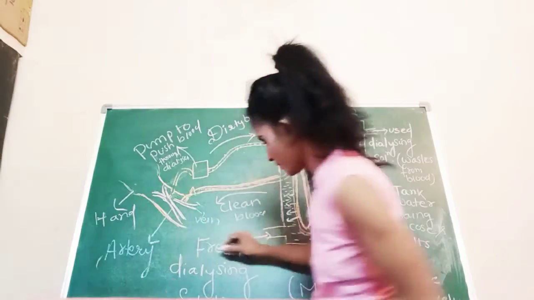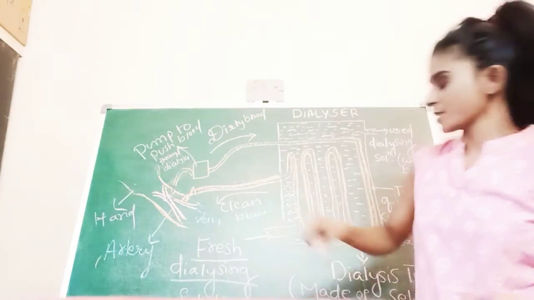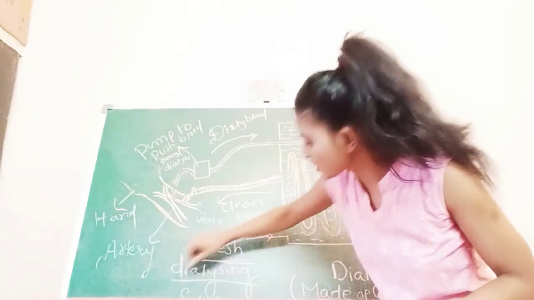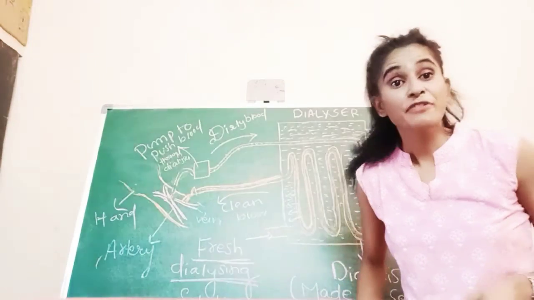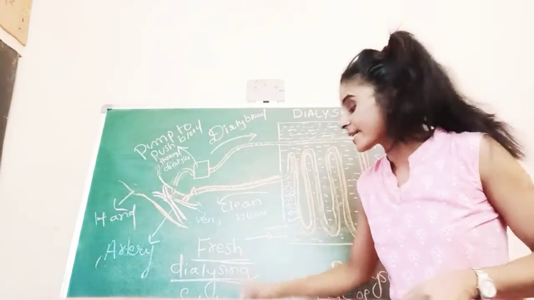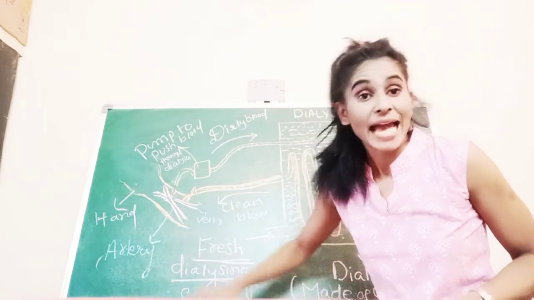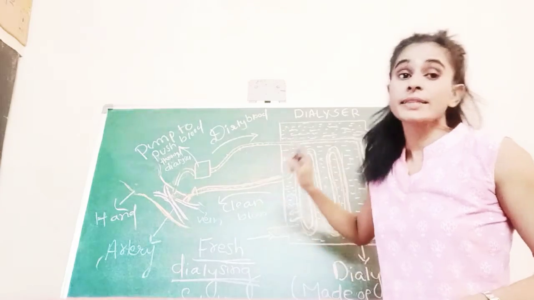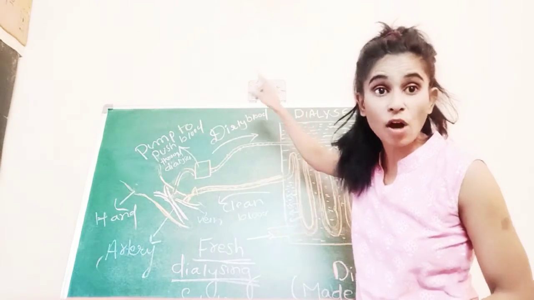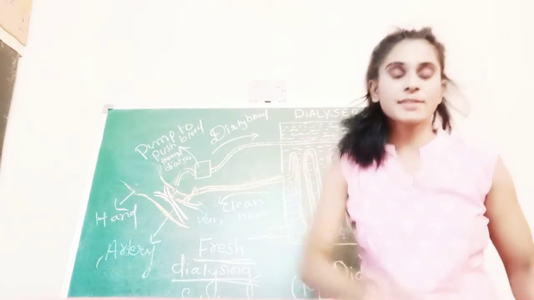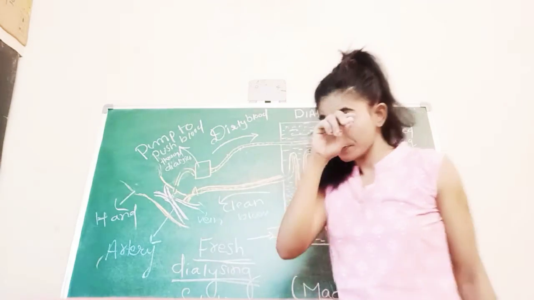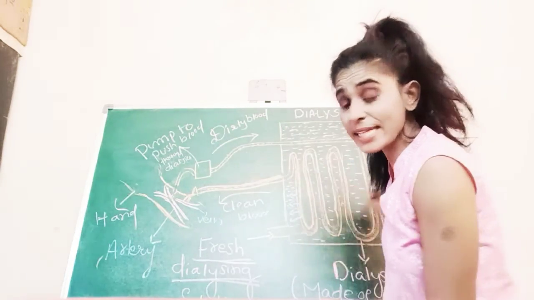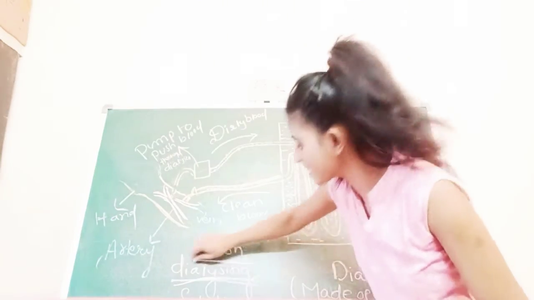You can see here, fresh dialyzing solution. Yes, the tank is filled with fresh dialyzing solution, which contains water, glucose and salt. And this glucose, water and salt concentration is the same as that of the blood. Got it? Okay.